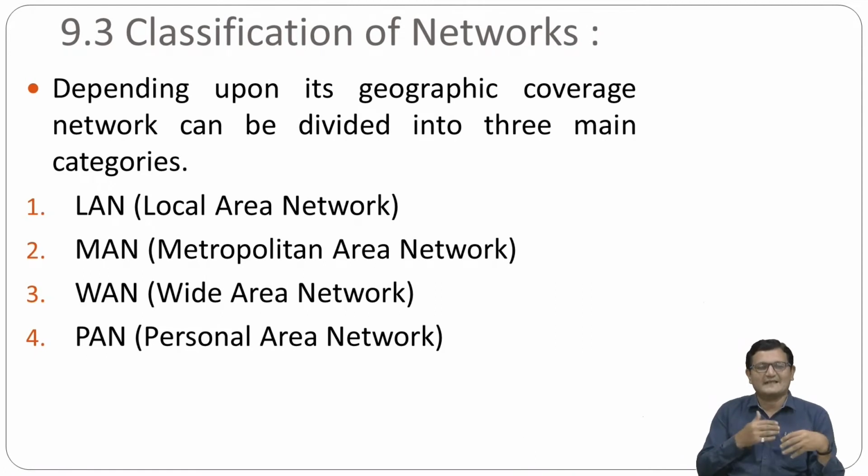How many steps I am taking and what my heartbeat is, I can monitor everything through my mobile device. When two devices communicate with each other using Bluetooth kind of technology, it is called a personal area network.